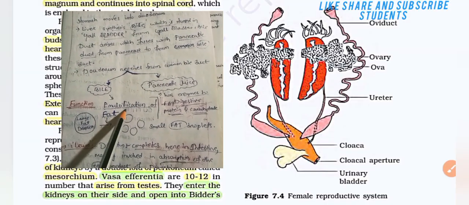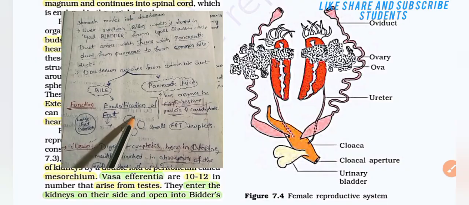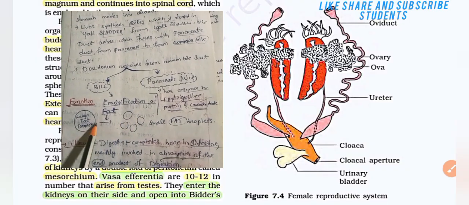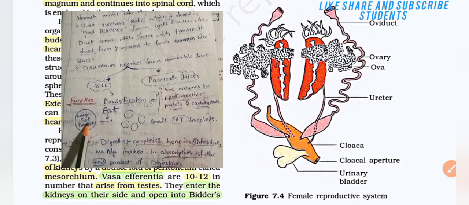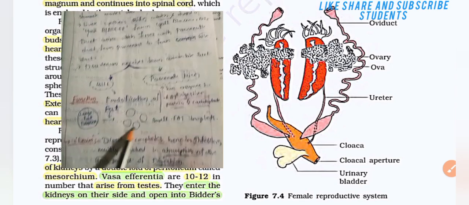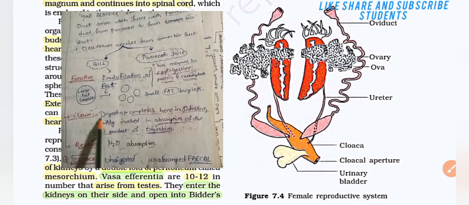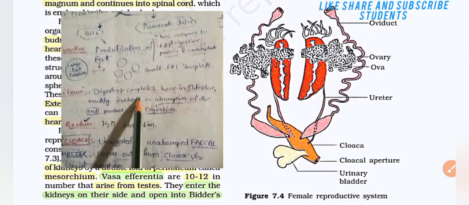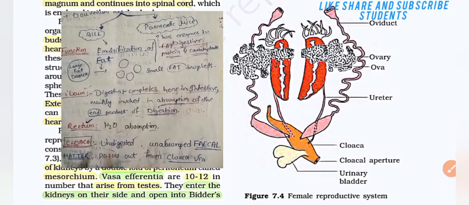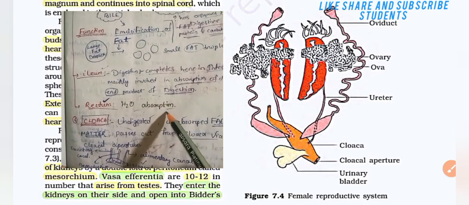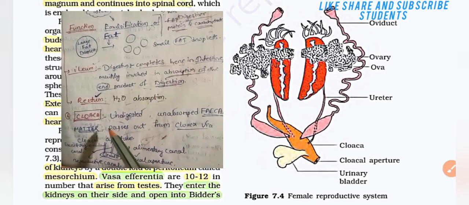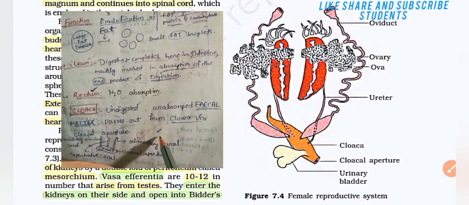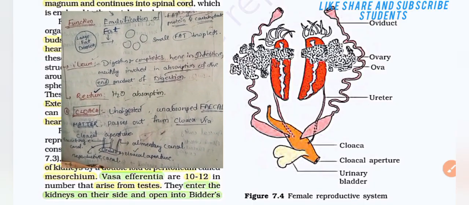Its function is emulsification. Then it has enzymes to digest protein and carbohydrate. Emulsification is when large fat droplets break into small fat droplets. Then it goes into the ileum. In the ileum, digestion completes. The intestine is mainly involved in absorption of the end products of digestion. Then the rectum, where water absorption occurs. In the cloaca, undigested, unabsorbed fecal matter is passed out via the cloacal aperture.